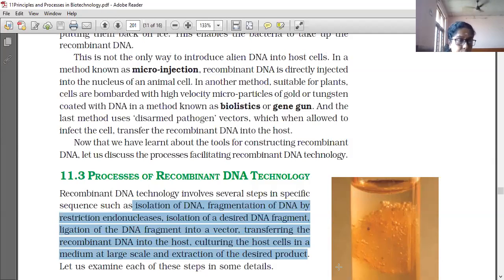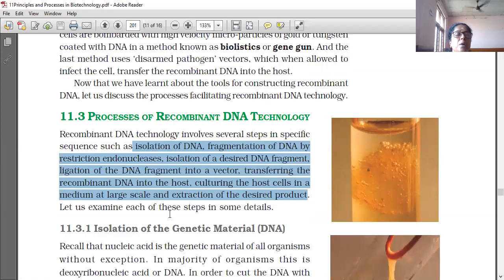It is a continuous process. Which are the steps? First is isolation of DNA. Second is fragmentation of DNA by restriction endonuclease. Third is isolation of a desired DNA fragment. Fourth is ligation of the DNA fragment into a vector; ligation means join. Next is transferring the recombinant DNA into the host, culturing the host cells in a medium at a large scale, and extraction of the desired product.